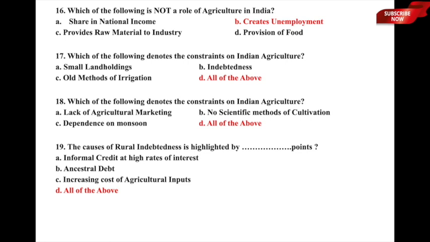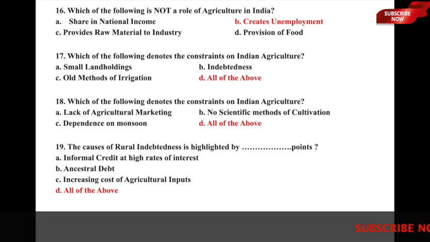Then we have increasing cost of agricultural inputs. That means the cost of cultivation has drastically gone up in terms of prices of fertilizers, seeds, labor, and all these things. And option D, all of the above. So what can be the possible causes of rural indebtedness? All of these 3 points are talking about the causes of rural indebtedness. That means informal credit at very high rates of interest, ancestral debts, and increasing cost of agricultural inputs, and therefore option D, all of the above, is the correct answer to this particular question.